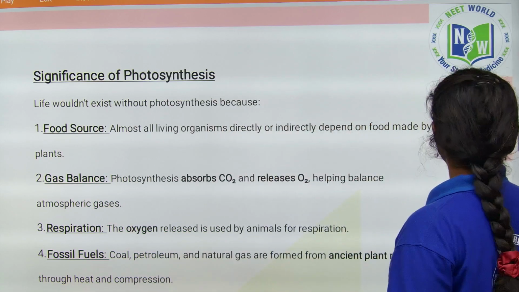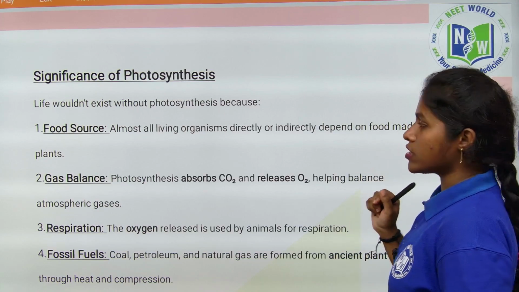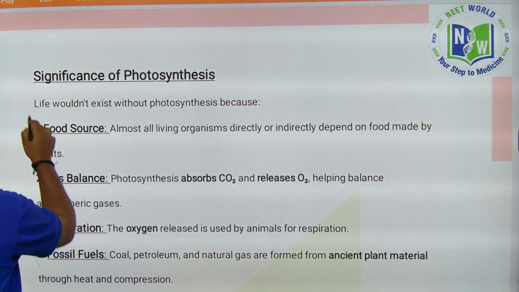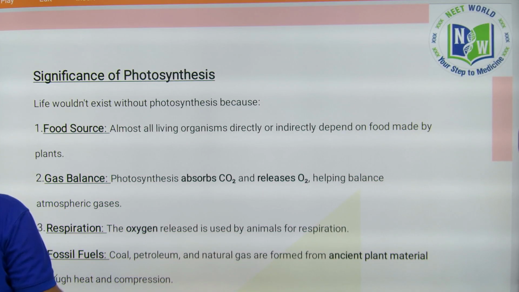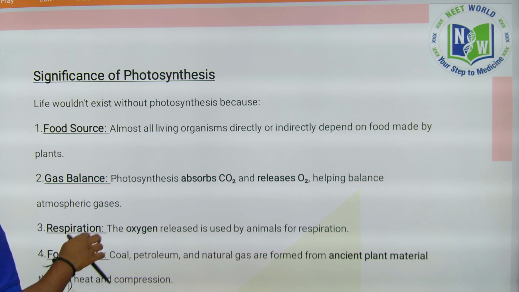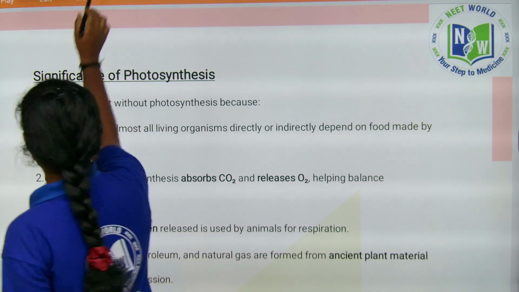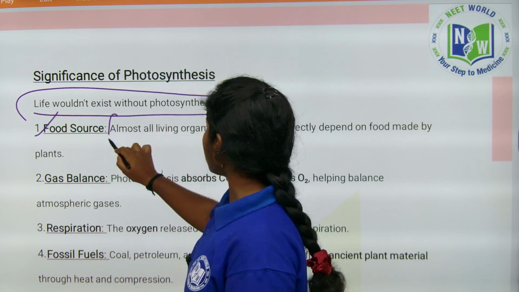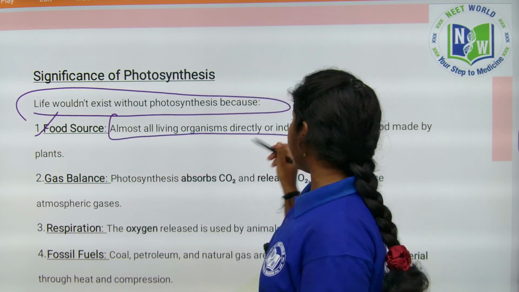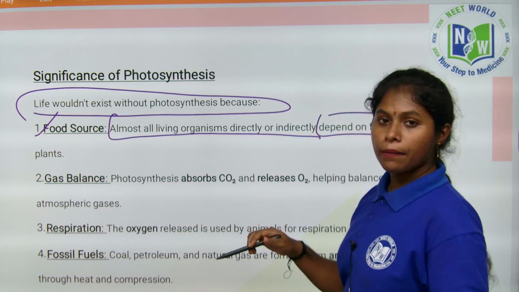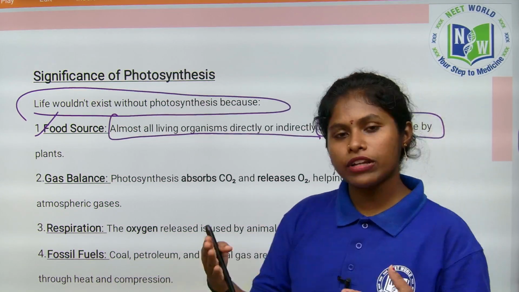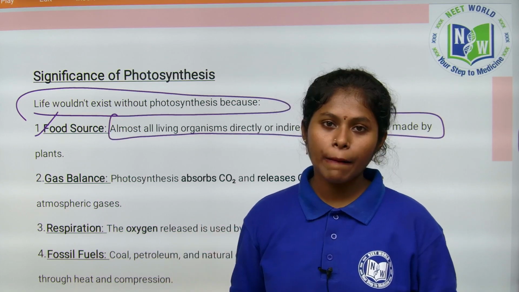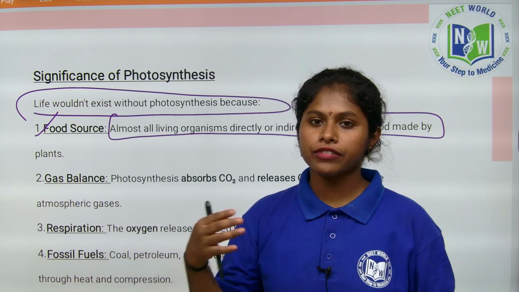Let's see, coming to the significance of photosynthesis. What did you understand about the process of photosynthesis, children? Life would not exist without photosynthesis. Can we imagine our lives without plants? No. Our lives, animals' lives, do not exist without photosynthesis, because almost all living organisms directly or indirectly depend on plants for food. The main staple food of our day-to-day life is rice. It comes from plants, right? Curry is also made from plants, right?